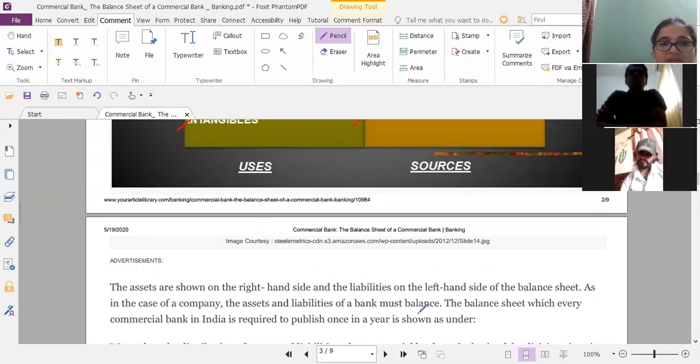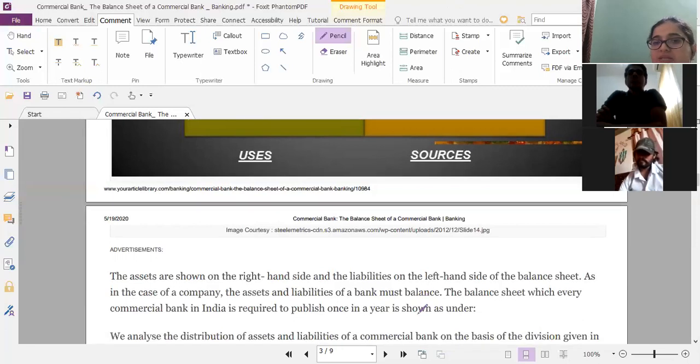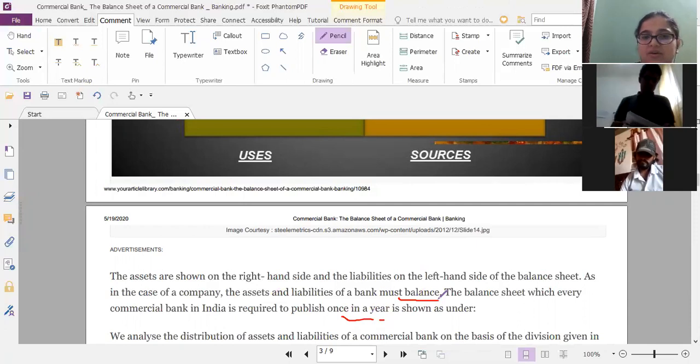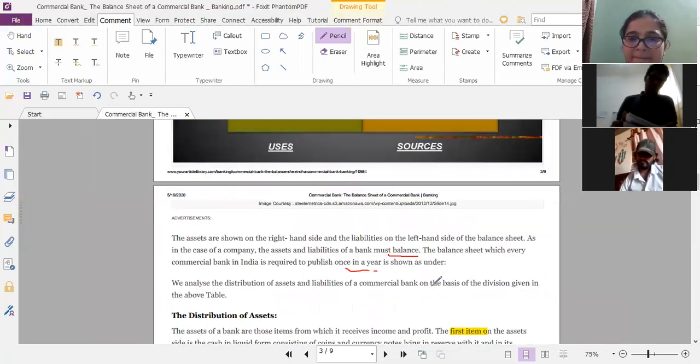balance sheet. As in the case of a company, the assets and liabilities of a bank must balance. The balance sheet, which every commercial bank in India is required to publish once in a year, is shown as under. So it's always one sheet once in a year, and the balance sheet must always balance, right? It must balance, otherwise we can learn that there is something wrong with the bank if it is not balancing, right? So it must always balance.